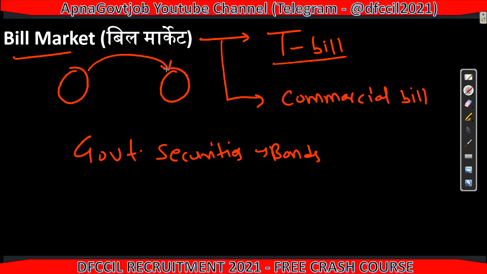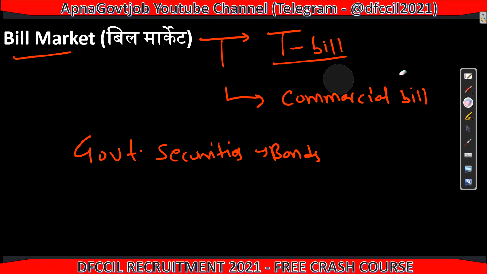After maturity, the bank gives the money back to RBI and RBI returns the government securities. So the transaction is in the form of government securities between the bank and RBI. We already discussed this in the repo rate class. Similarly, in multiple transactions we use government securities, which include bonds.